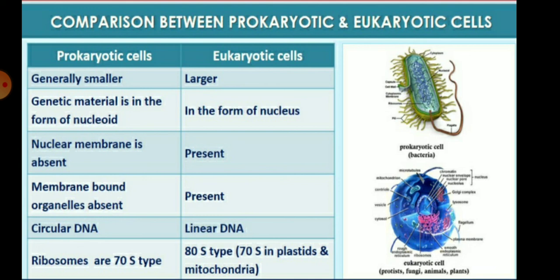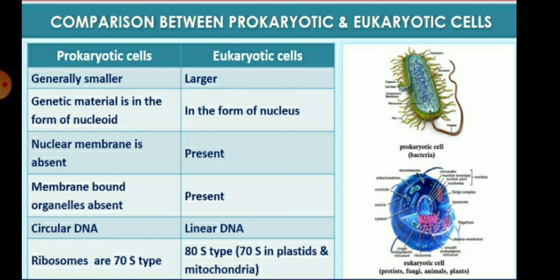And the main difference between the prokaryote and the eukaryote cell, it is also important from the exam point of view, is that generally prokaryote cells are small but the eukaryote cells are large. Prokaryote cells have the genetic material in the form of nucleoid, nuclear membrane is absent, membrane bound organelles are absent, circular DNA is present, and the ribosomes are 70S type, where S means Svedberg unit.